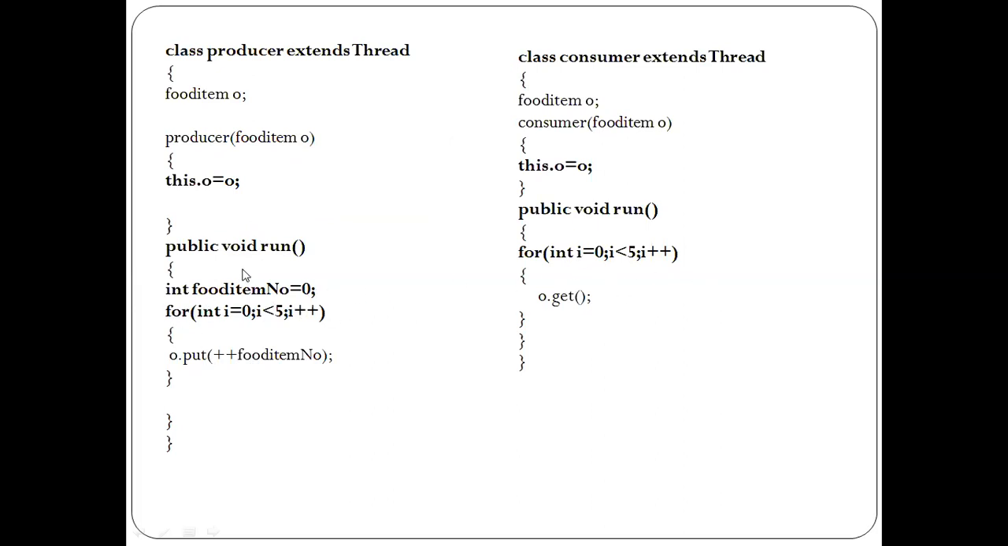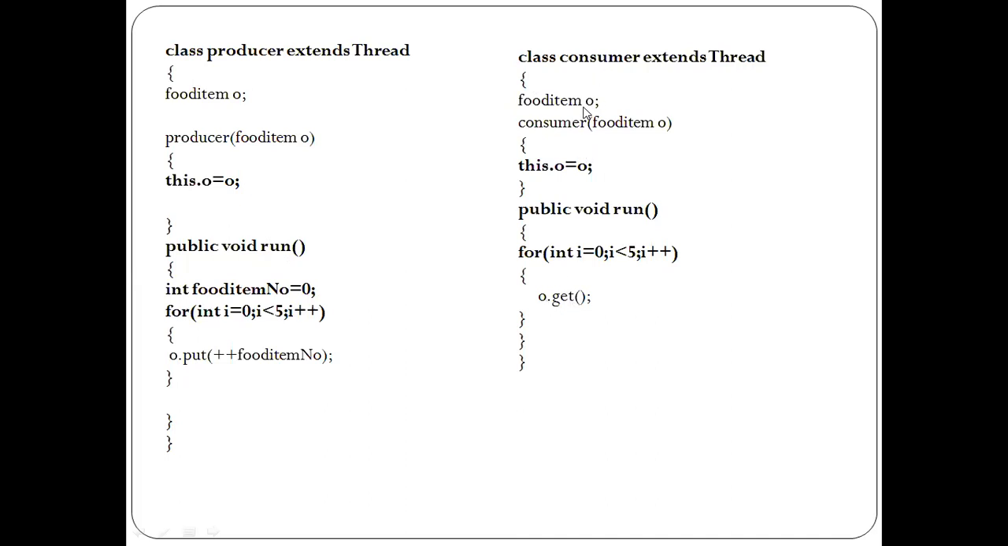Only the thing is that in the run method of the producer class and the run method of the consumer class. In the run method of the producer class, I'm calling the put method of which class? The food item class, using its object O. And in the run method of the consumer class, I'm calling the get method using object O.